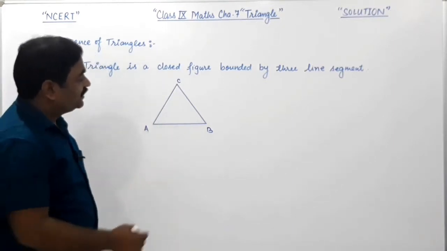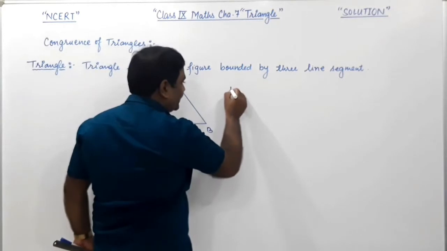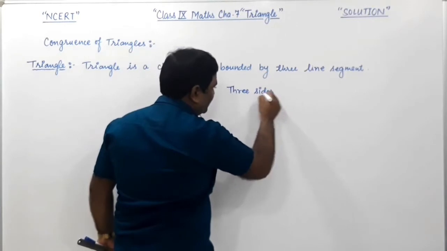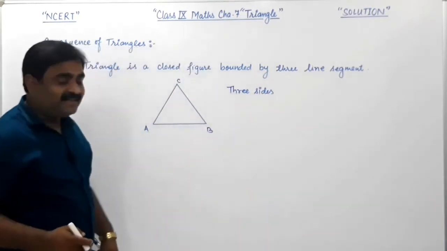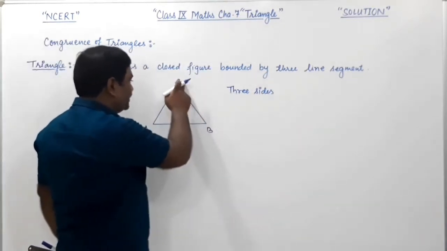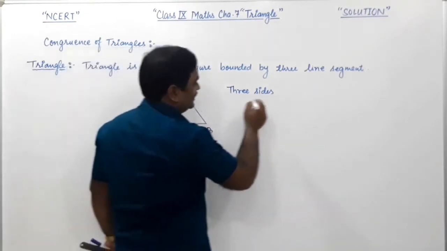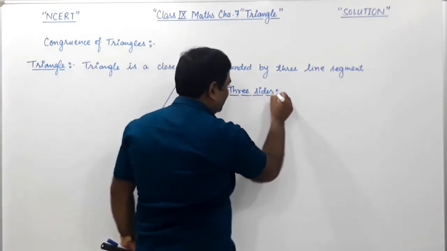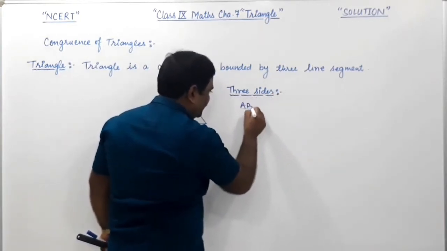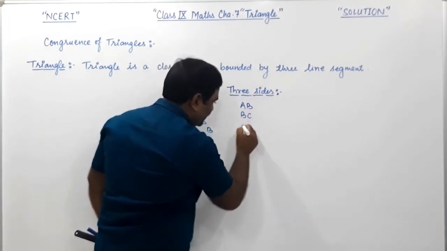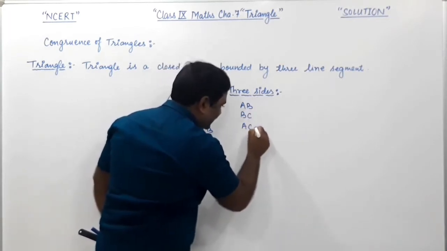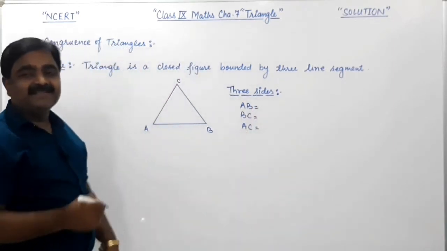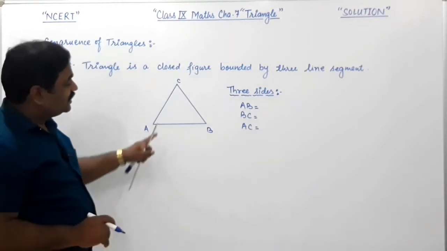In this triangle there are three sides, and the names of these three sides are AB, BC and AC, right friends? These are the three sides of this triangle.